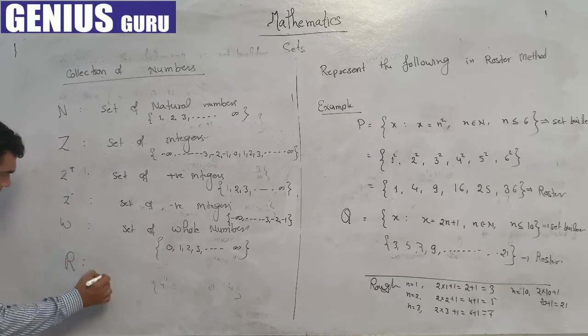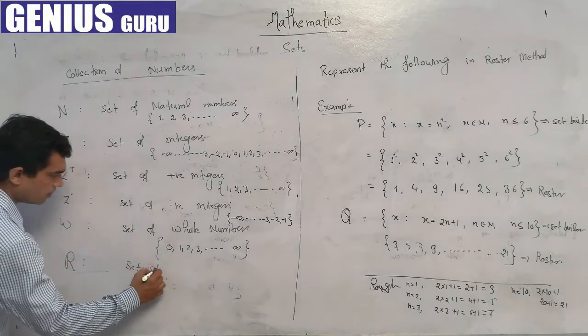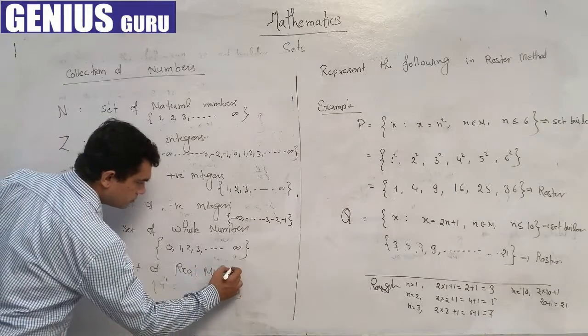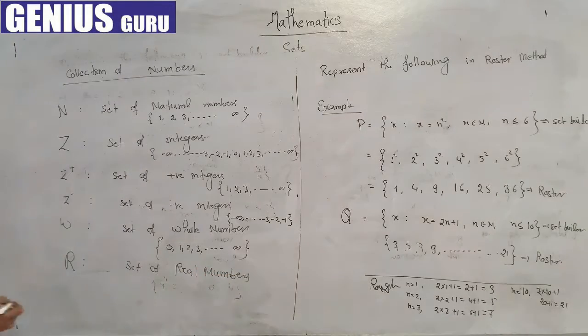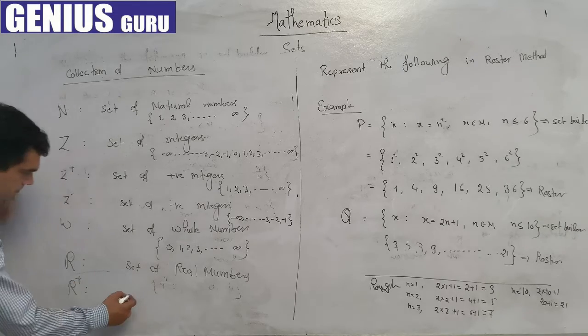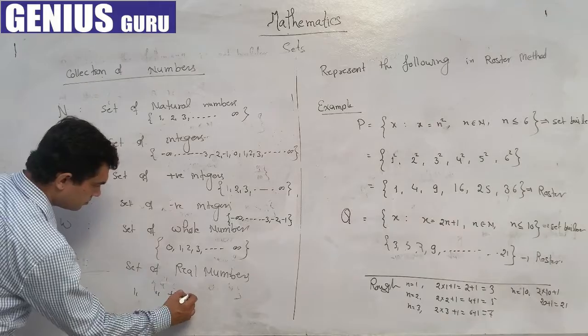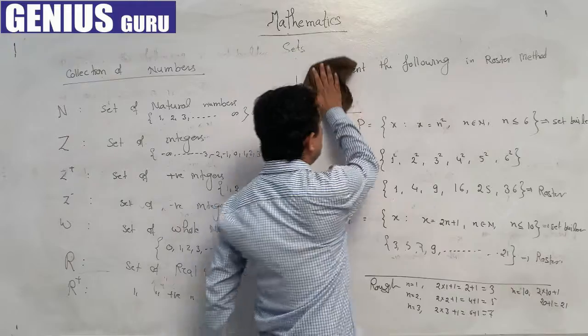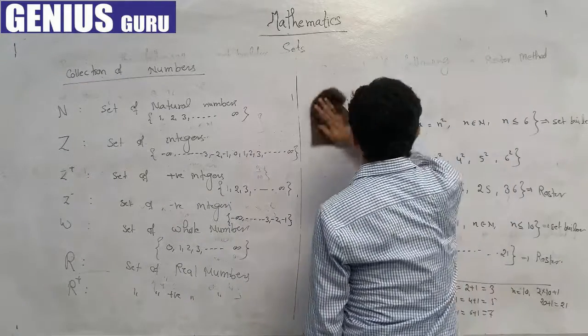Capital R is the set of real numbers. The same way we can say R plus is the set of positive real numbers. Capital Q we use to denote rational numbers.